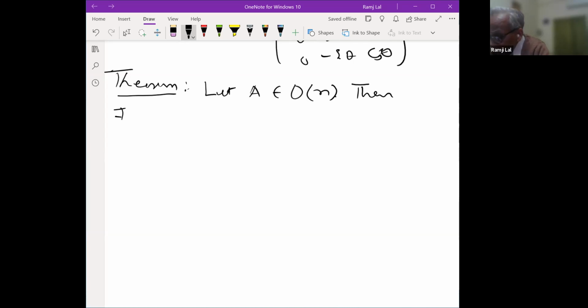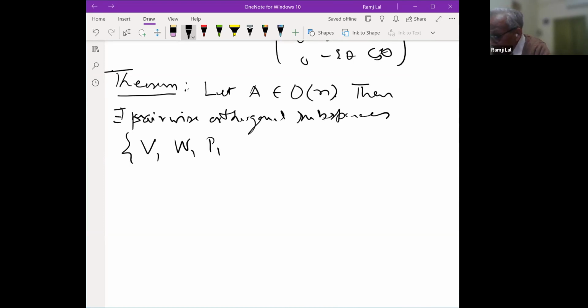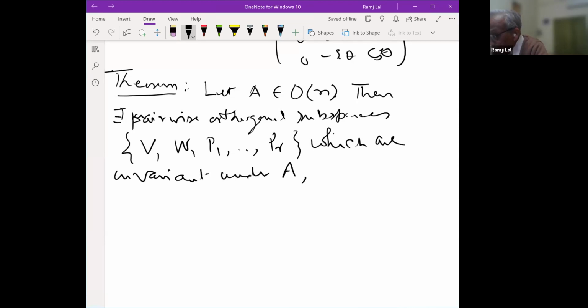there exists a family of pairwise orthogonal subspaces, say V, W, P1, P2, up to Pr, which are invariant under A, in the following sense which we are going to describe.